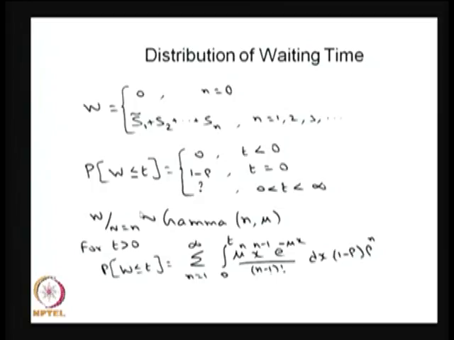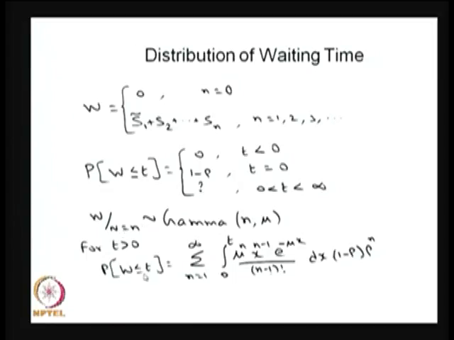There are many ways of finding out the distribution, but here I am just explaining through the distribution concept. This is the sum of n independent exponential distributions. Therefore, you can conclude it is a gamma distribution with the parameters n and mu. Once you know the conditional distribution, our interest is to find out the unconditional one.